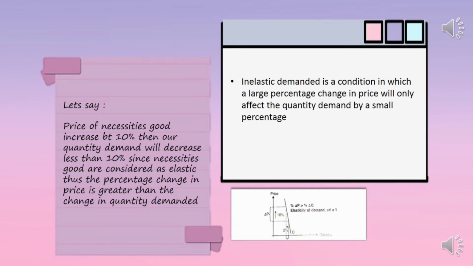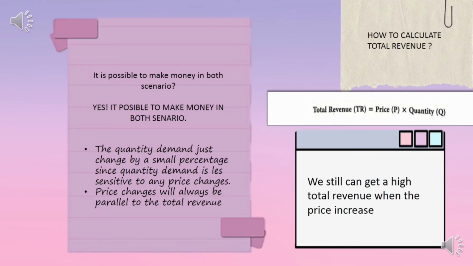Inelastic demand is a condition in which a large percentage change in the price will only affect the quantity demanded by a small percentage. Let's say the price of necessities goods decreases by 10%, then our quantity demanded will surely decrease by less than 10%, since necessities goods are considered inelastic. Thus, the percentage change in price is greater than the change in quantity demanded. So, we still can get a high total revenue when we increase the price.